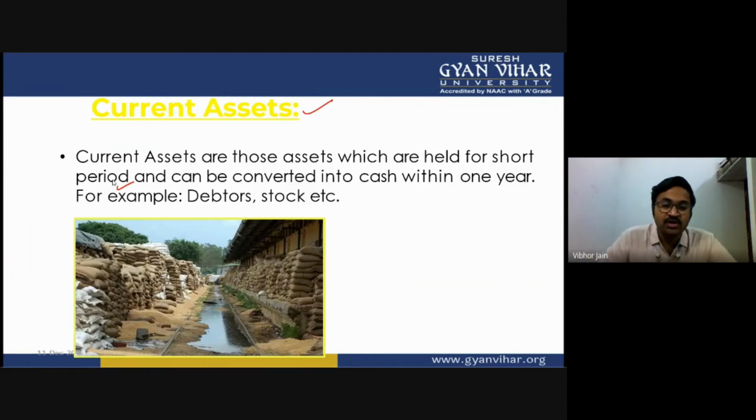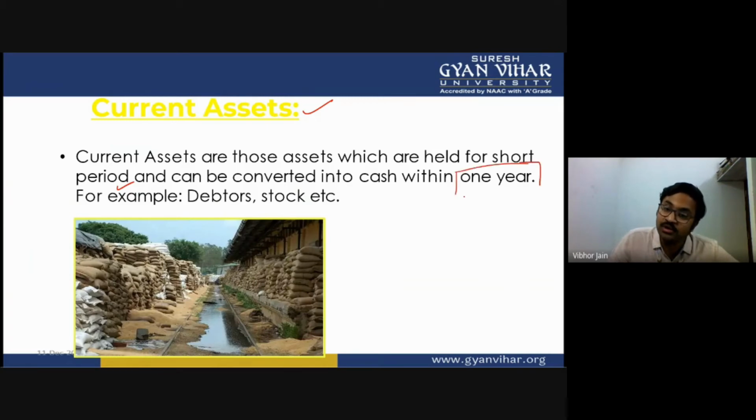So current assets are those assets which are held for a short period of time and can be converted into cash within a year. Now you have to understand a very basic thing over here. Current assets are those assets which are converted into cash within 1 year.